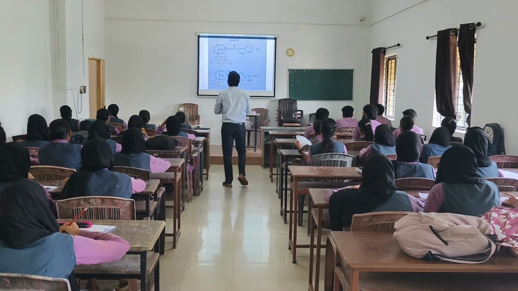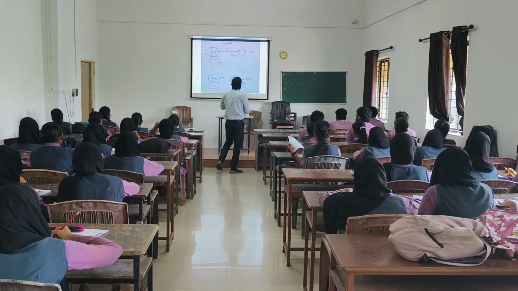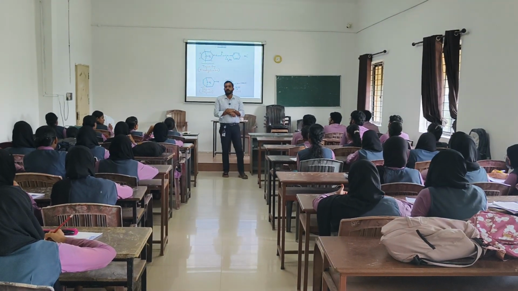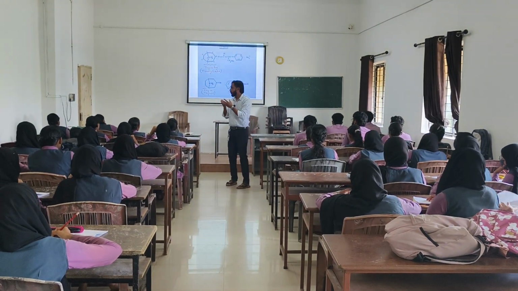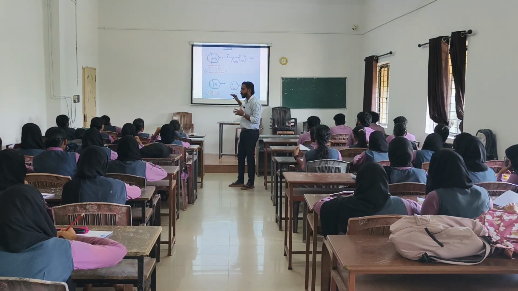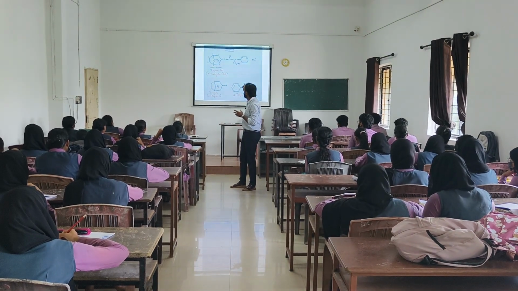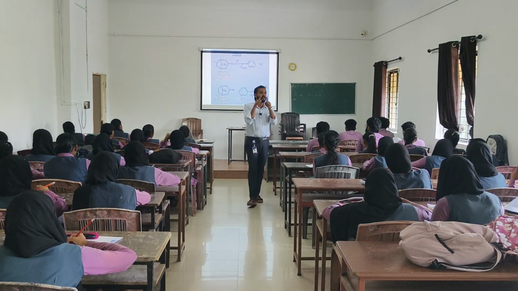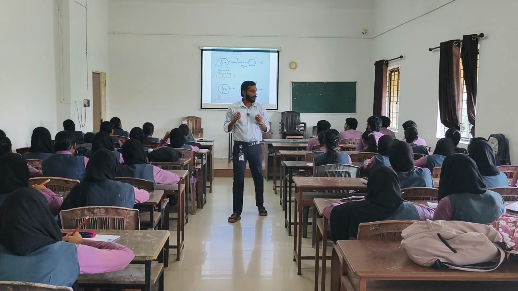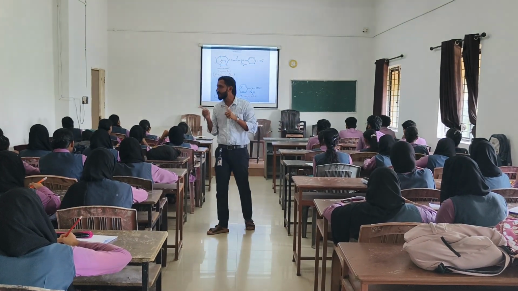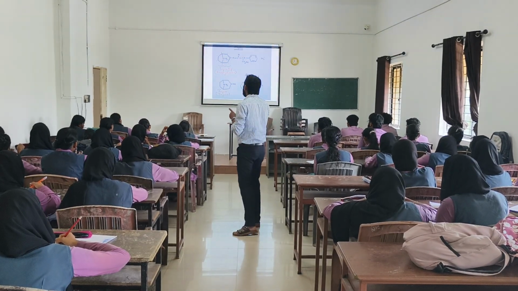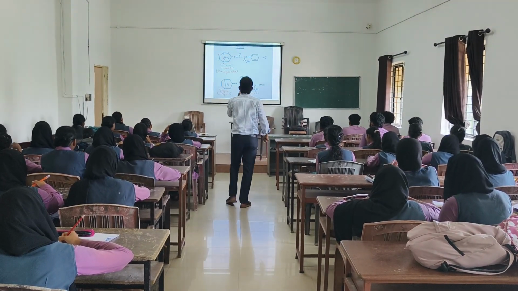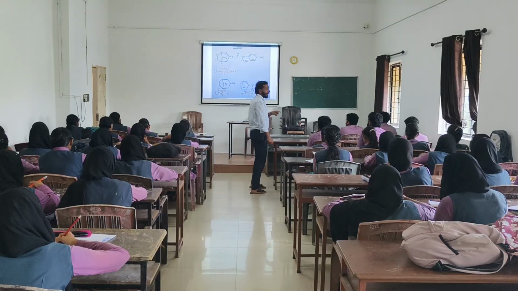Just look here. First of all, this is the basic nucleus. What is the basic nucleus? That is tropane. It is an eight-membered bicyclic ring system, which is called the tropane ring.